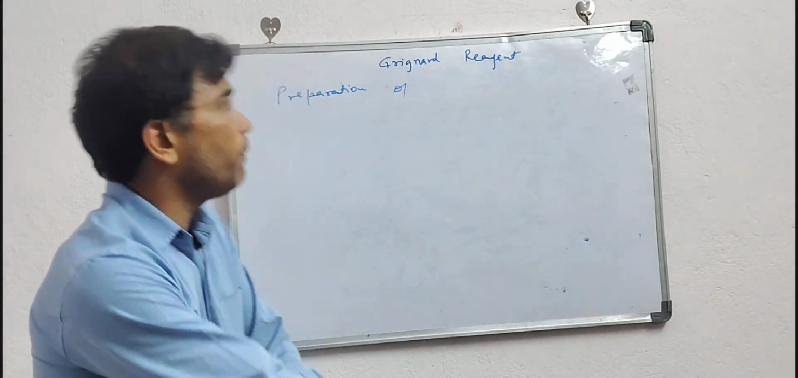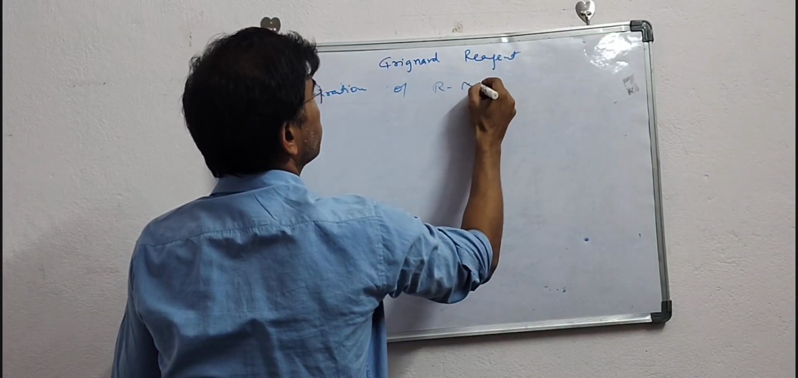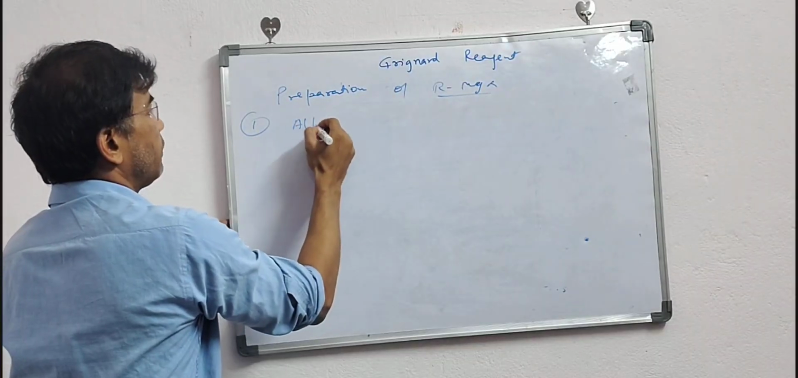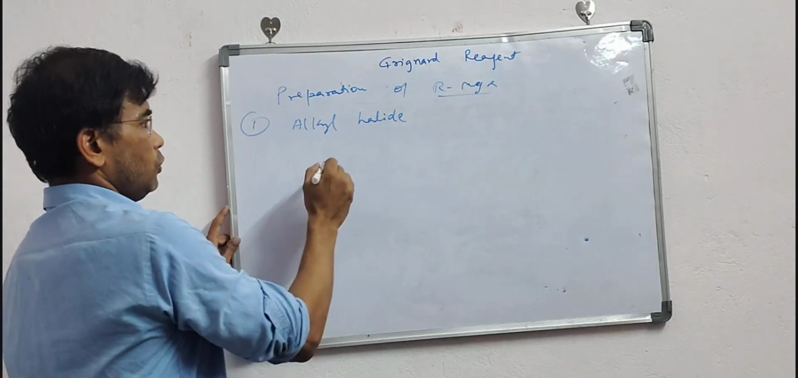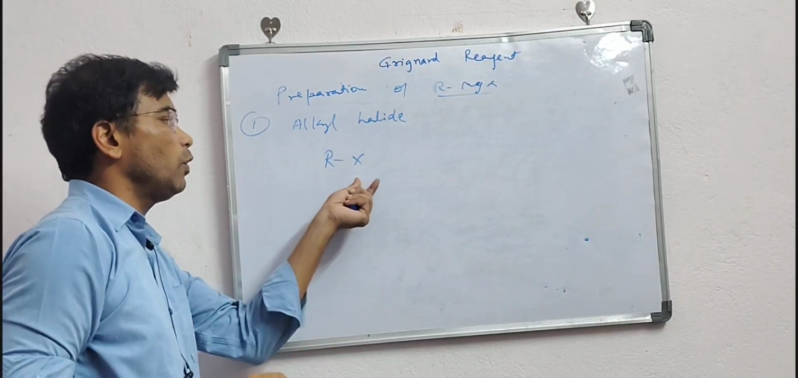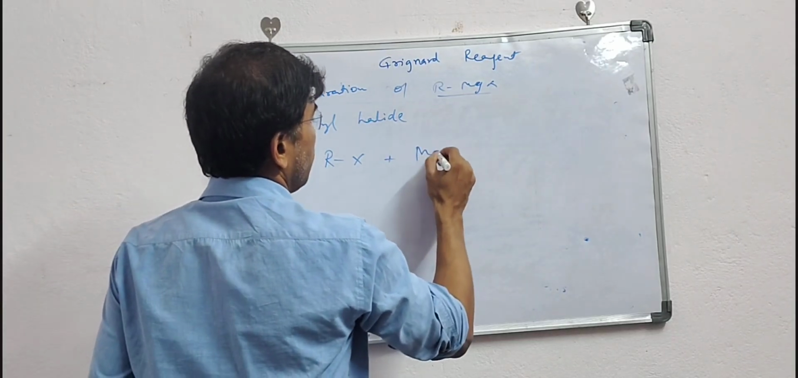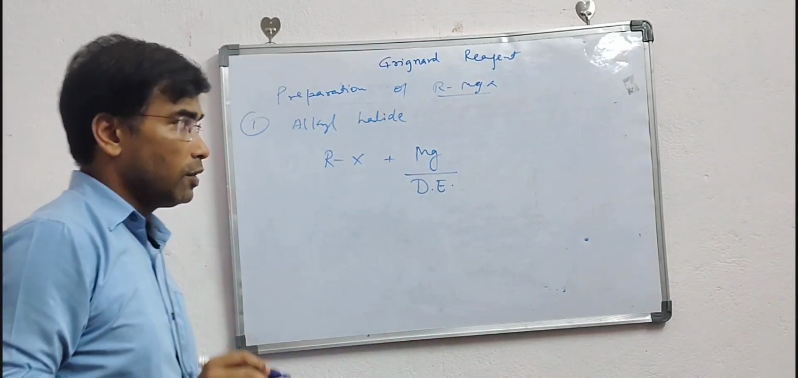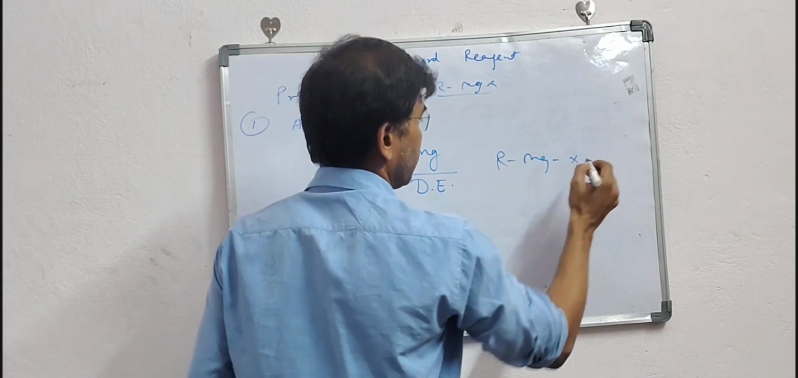Preparation. So now we can prepare the Grignard reagent, RMgX. We can prepare it from an alkyl halide. So here RX, an alkyl halide, is there. I can take chlorine, bromine, or iodine, and I will treat this with magnesium and dry ether. So from here I will be getting RMgX.